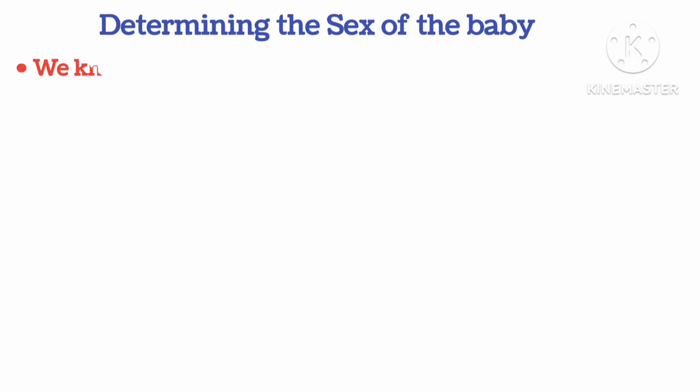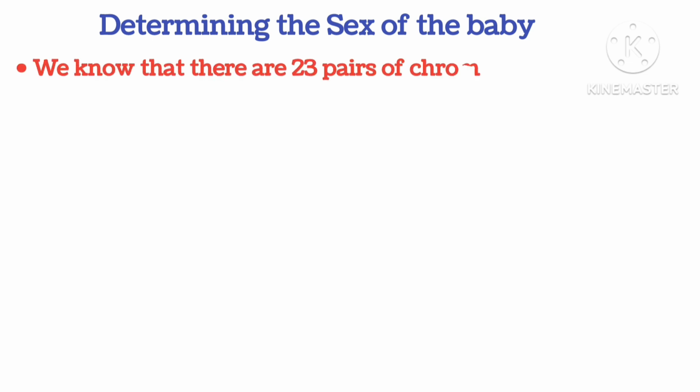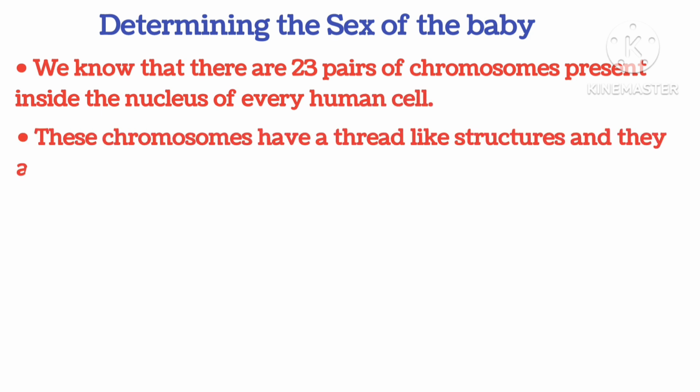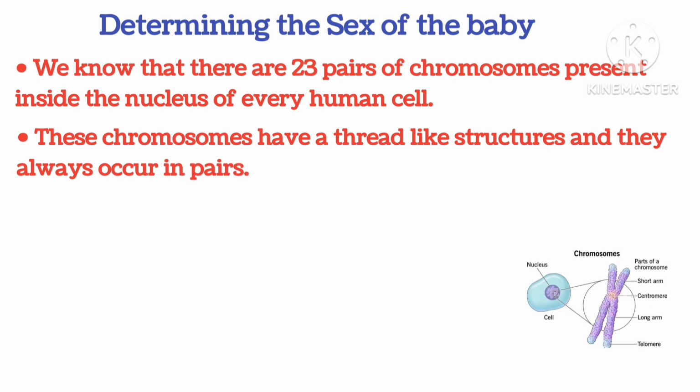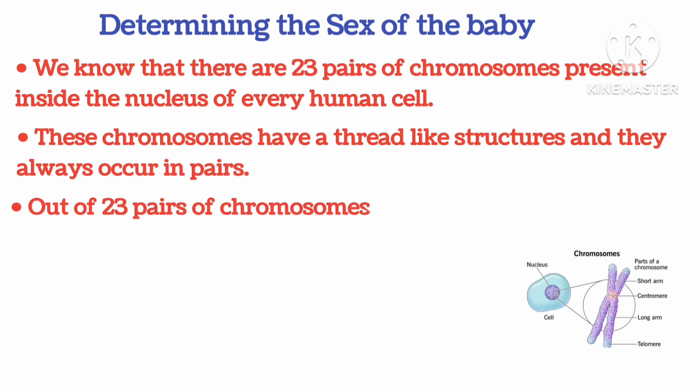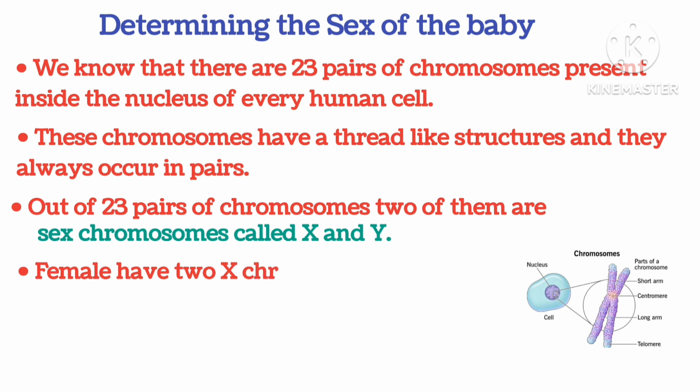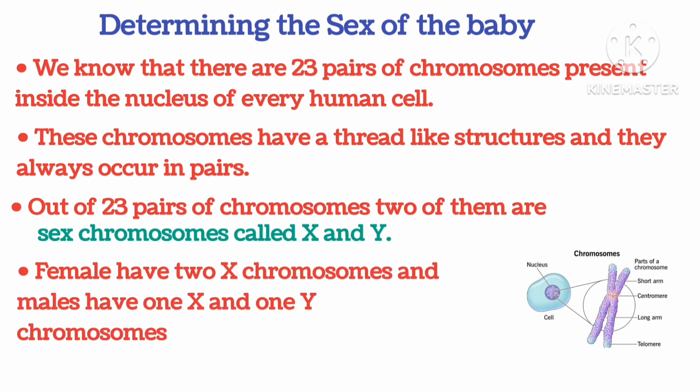Determining the sex of the baby. We know that there are 23 pairs of chromosomes present inside the nucleus of every human cell. These chromosomes have thread-like structures and they always occur in pairs. Out of the 23 pairs of chromosomes, 2 of them are called sex chromosomes, which are X and Y. Females have 2 X chromosomes while males have 1 X and 1 Y chromosome.